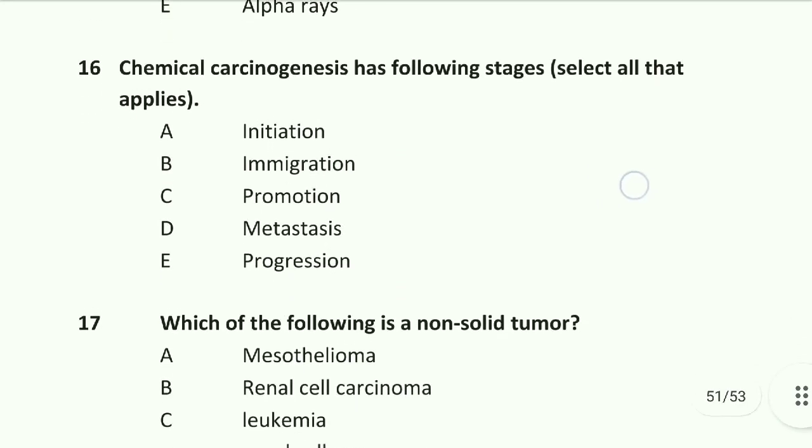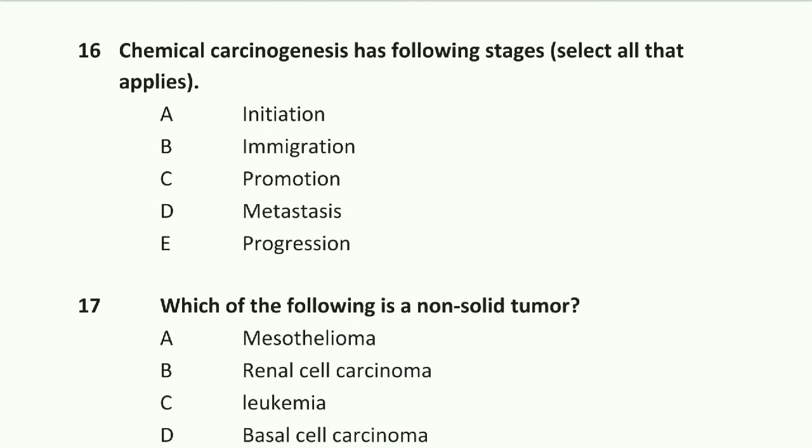Question number 16: chemical carcinogenesis has the following stages. Select all that apply. Initiation, promotion, metastasis and progression. A, C, D, E are the stages in chemical carcinogenesis.